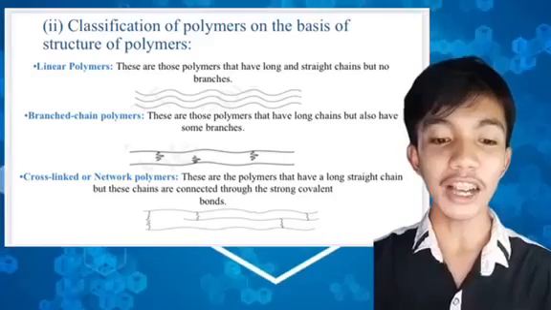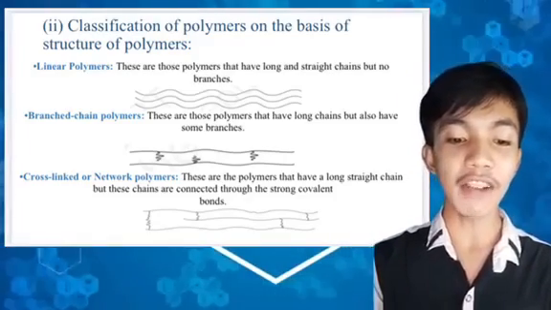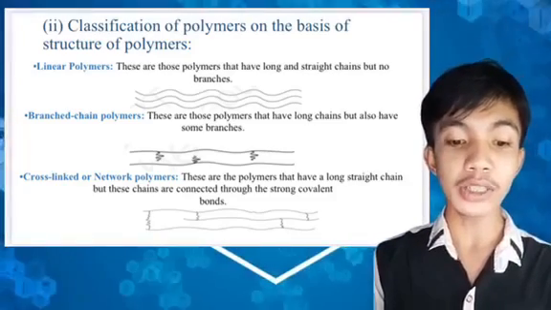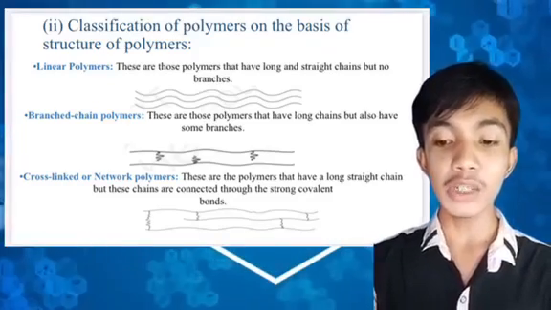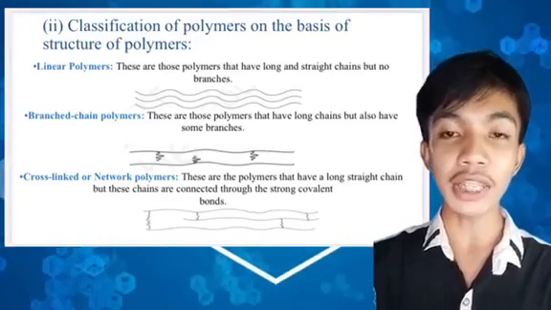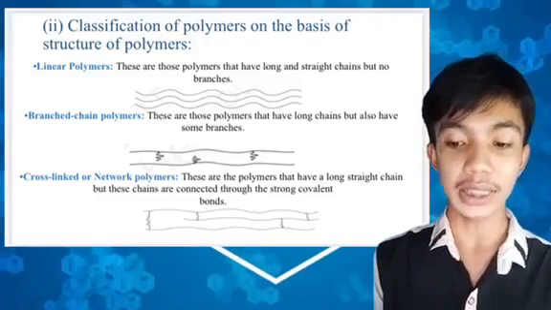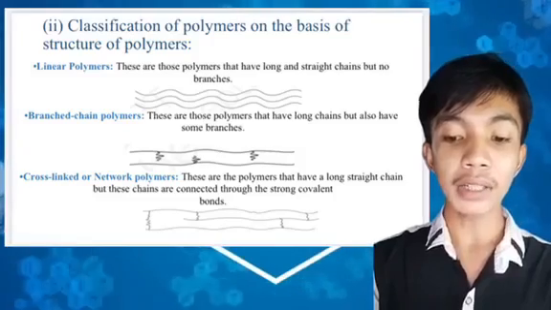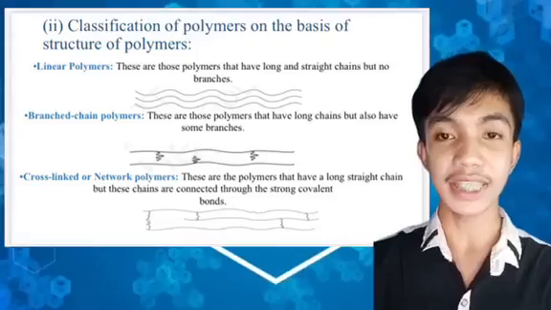And lastly, we have the cross-link or network polymers. These are polymers that have long straight chains, but these chains are connected through strong covalent bonds. Cross-link polymers are polymers in which the adjacent polymer chains are connected in a three-dimensional network structure. The connections are also known as cross-links. Some common examples include epoxies, bulk molding compounds, rubber, and various adhesives.